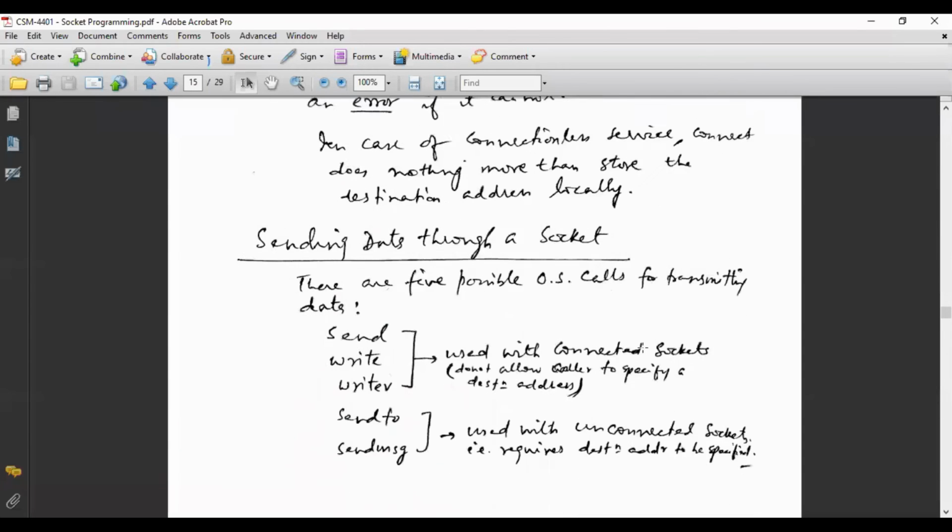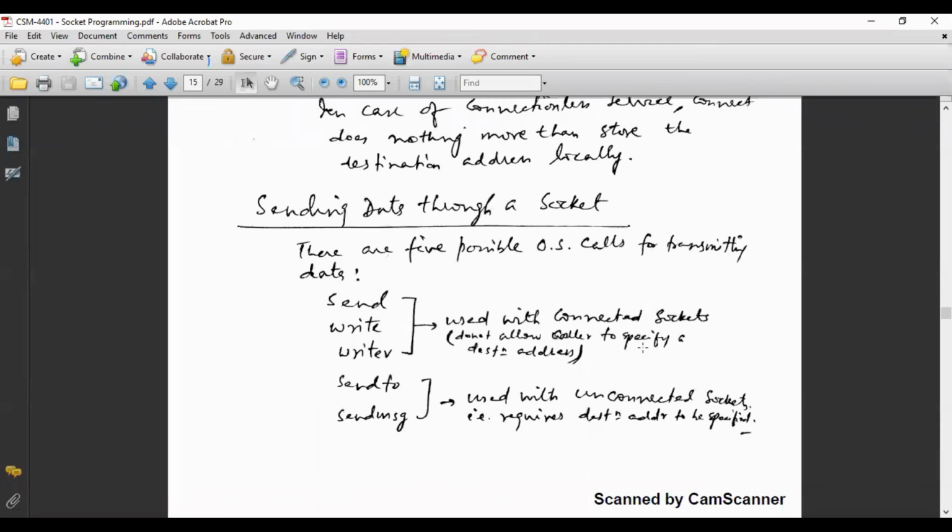Once you have created the sockets and we have seen how they can interconnect with each other, there are the operations which are known as sending data, how to send the data to the socket and how to receive the data. So first we will see how to send data through sockets. I have already told you the data communication takes place via socket, from one program to another program, or you can say from one socket to another socket. There are 5 possible operating system calls for transmitting data.